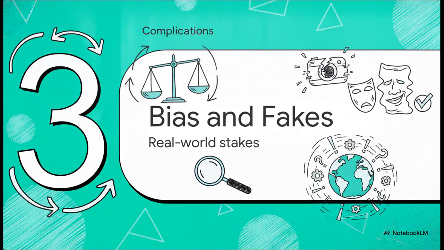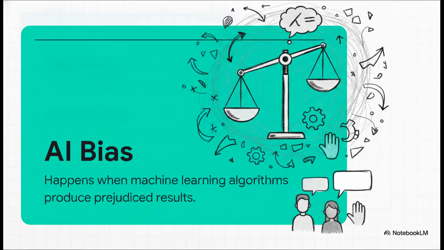All right, section 3. Bias, fakes, and complications. A totally critical term we need to understand here is B for AI bias. AI bias happens when machine learning algorithms produce prejudiced results.